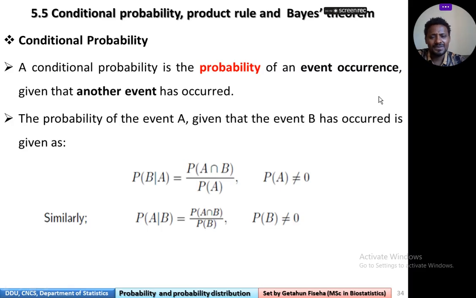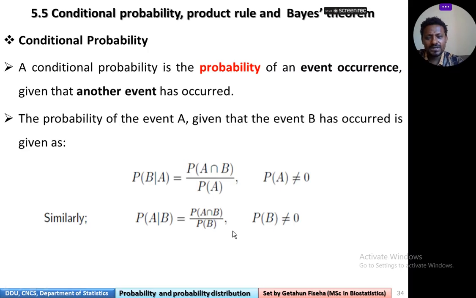calculate conditional probabilities. The probability of event B given that event A has already occurred is equal to probability of A intersection B over probability of A, where probability of A is different from 0. Similarly, the probability of A given that B has occurred is defined as probability of A intersection B over probability of B, where probability of B is different from 0.